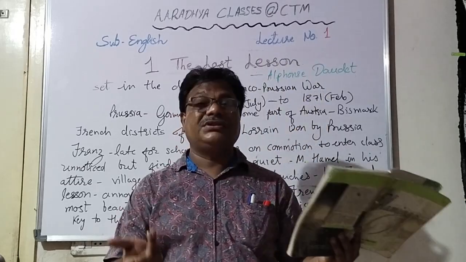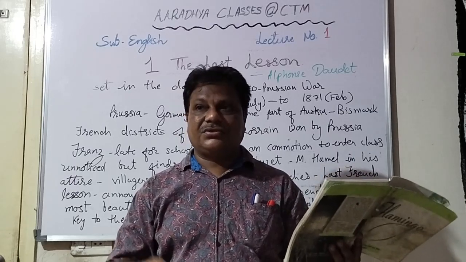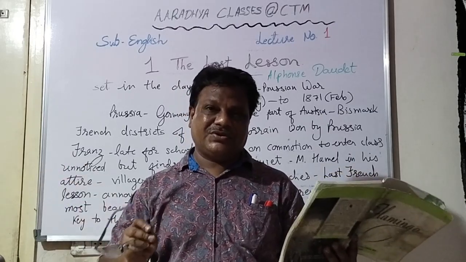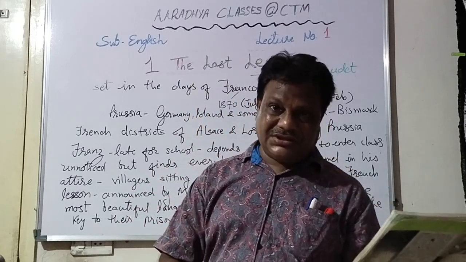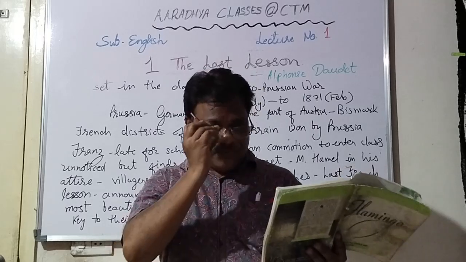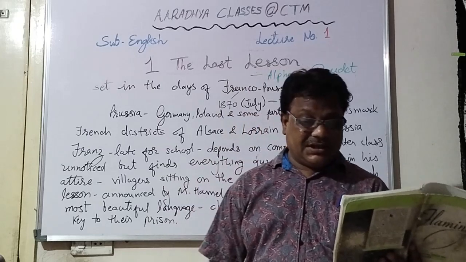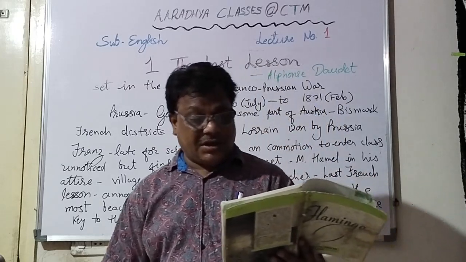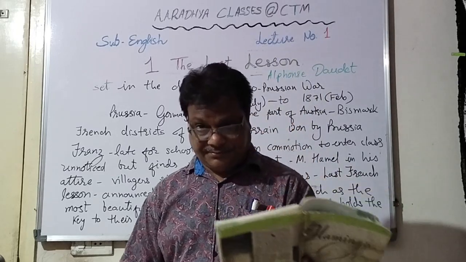Sunday morning, you see, school is not there. Sunday is an off day. Sunday there is no school. So the school will be quiet because there are no students, no teacher, nothing. So today, even though students are there, and the teacher is also there, still everything is quiet. Through the window, I saw my classmates already in their places and M. Himmel walking up and down with his terrible iron ruler under his arm.